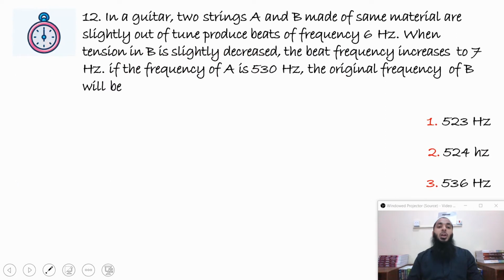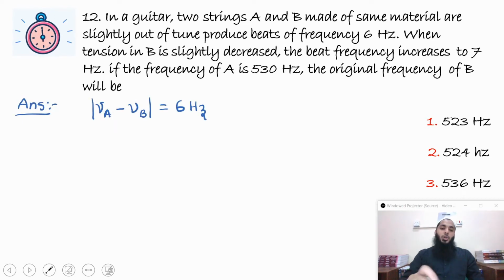In a guitar, there are two strings A and B made of the same material and they are slightly out of tune, and they produce beats of frequency 6 Hz. When tension in B is slightly decreased, the beat frequency increases to 7 Hz. If the frequency of A is 530 Hz, the original frequency of B will be. Original frequency means the frequency before the tension in B was decreased.